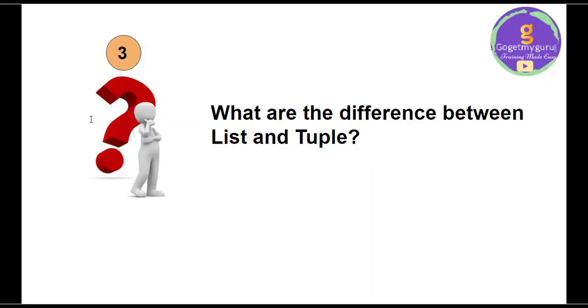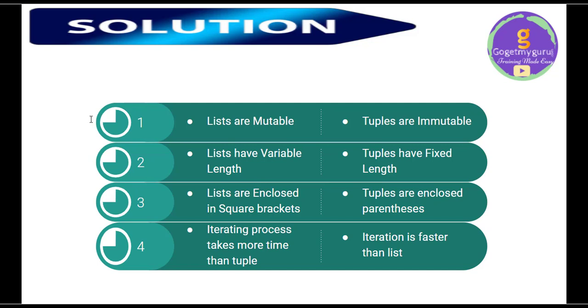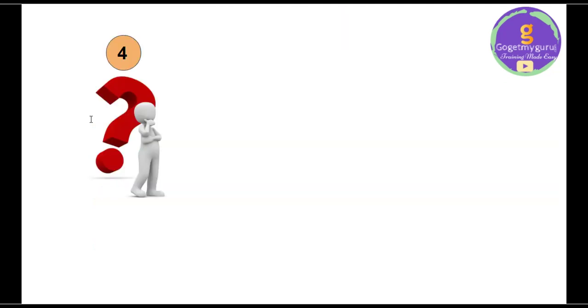The next basic and most frequently asked question in a Python interview is, what is the difference between list and tuple? We have seen that list and tuple come under the sequence data type. So what exactly is the difference between these two? The first and key difference is that lists are mutable and tuples are immutable. When you say this, the interviewer immediately asks what is mutable and what is immutable. That might be the next question.